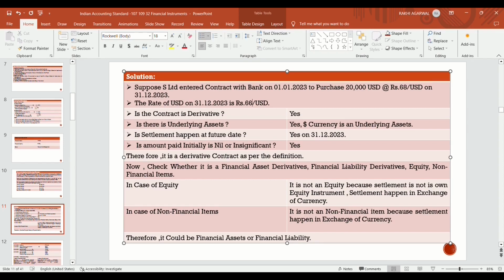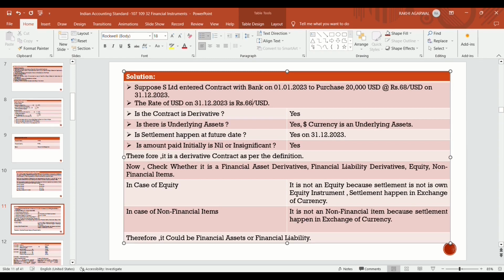And whether it's an equity or non-financial item, we will check at the initial stage only. In case of equity, it is not equity because settlement is not in own equity instruments. As in the definition of equity, settlement happens in own equity shares. Here the settlement happens in the exchange of currency, which depends on the currency price index.